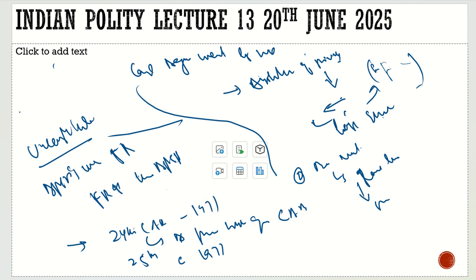What did the 25th Constitutional Amendment Act say? It brought a few changes. What were the few changes? It brought Article 31C.